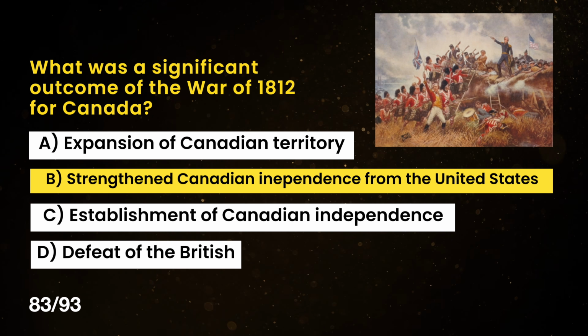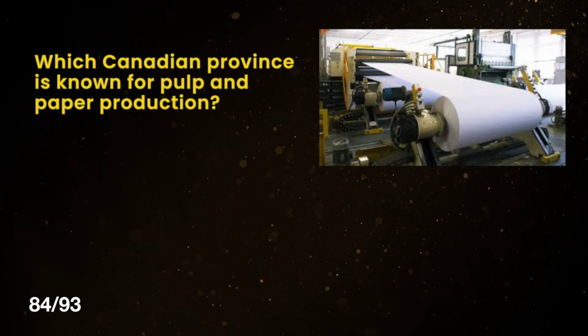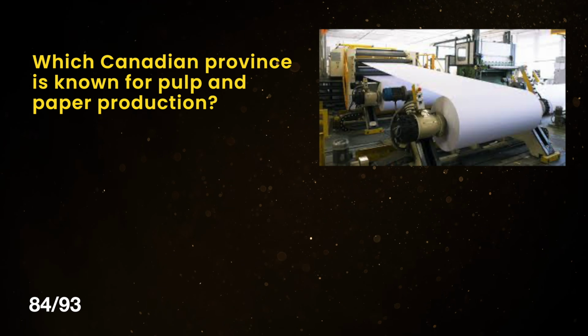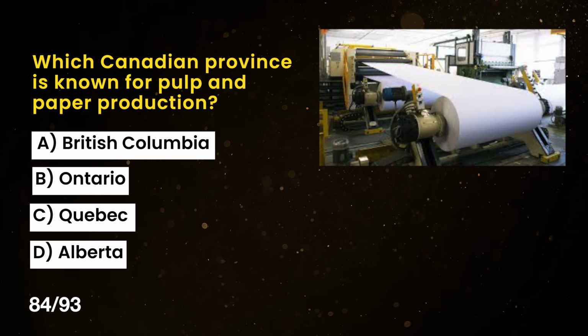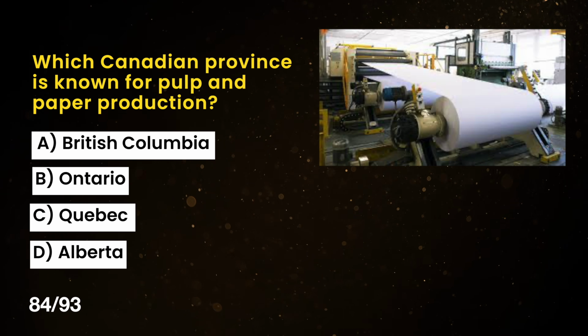The correct answer is B. Strengthened Canadian independence from the United States. Which Canadian province is known for pulp and paper production? A. British Columbia. B. Ontario. C. Quebec. D. Alberta.